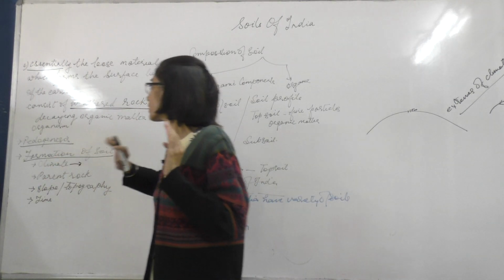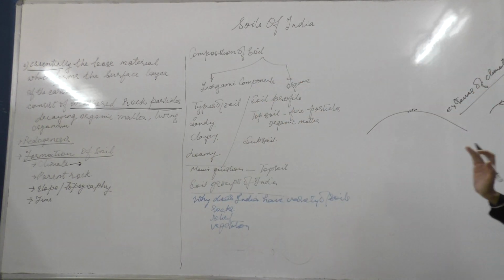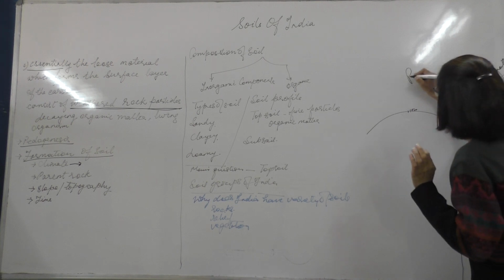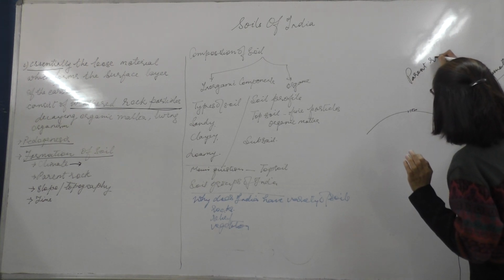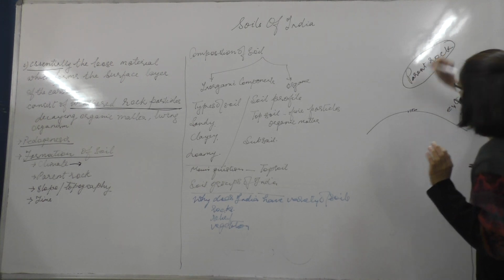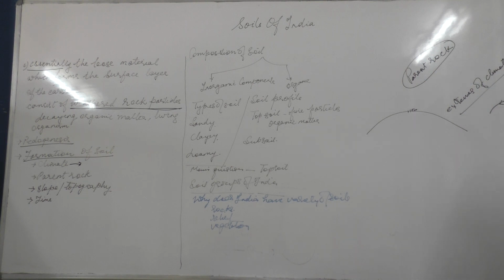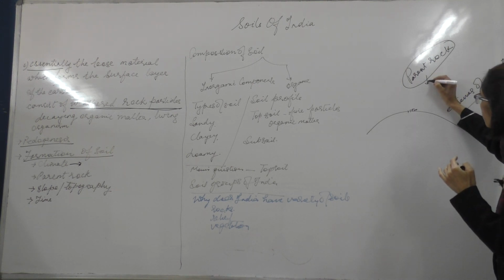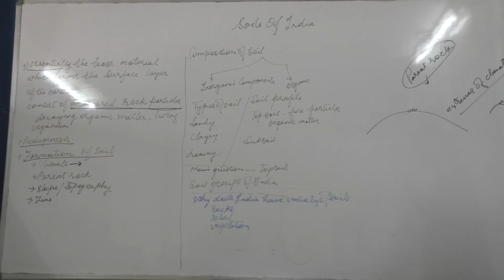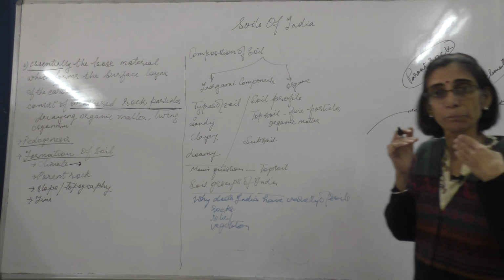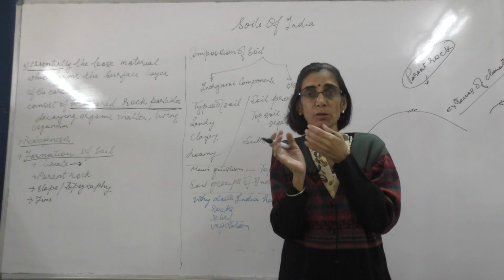The second factor that you need to know about the formation of the soil, and a very important one, is the parent rock. The rock which is going to break is called the parent rock. Why are we trying to understand the parent rock? It determines the fertility of the soil, the color of the soil, and the chemical composition of the soil.